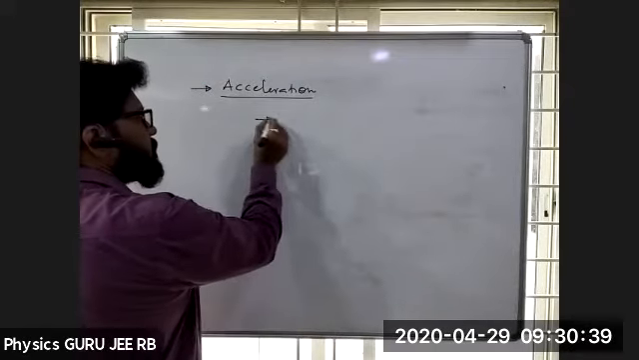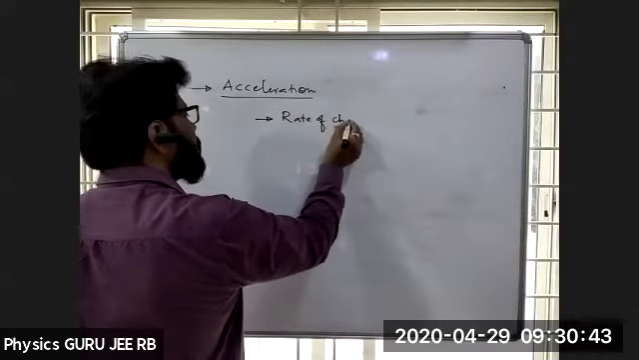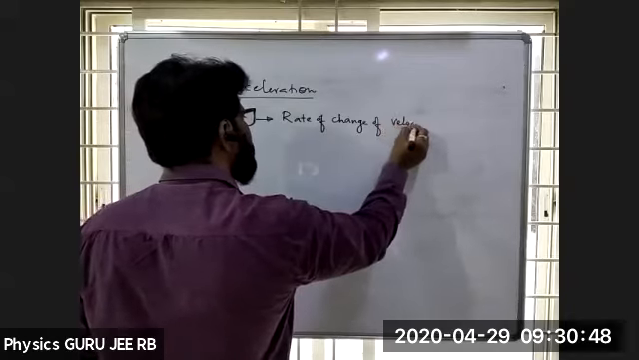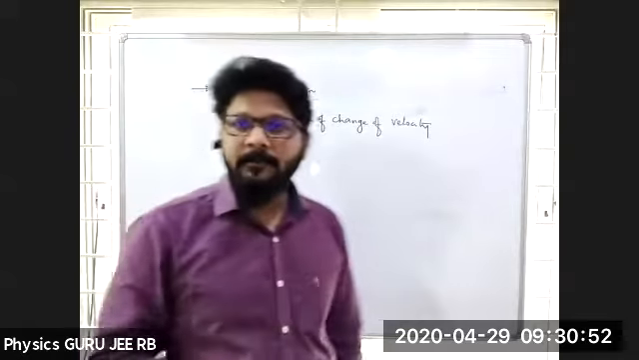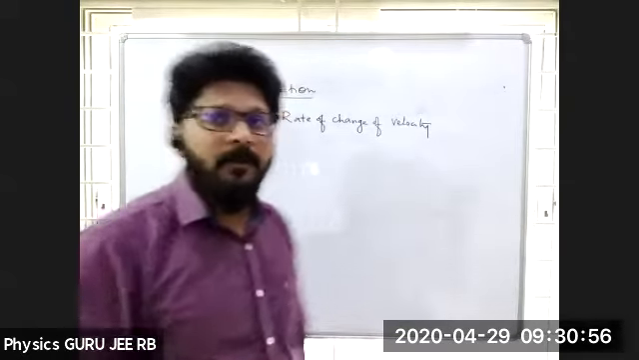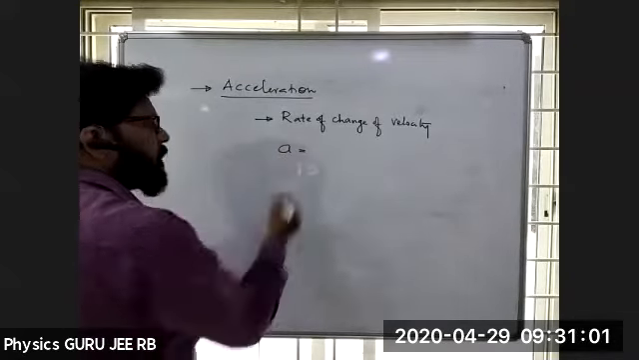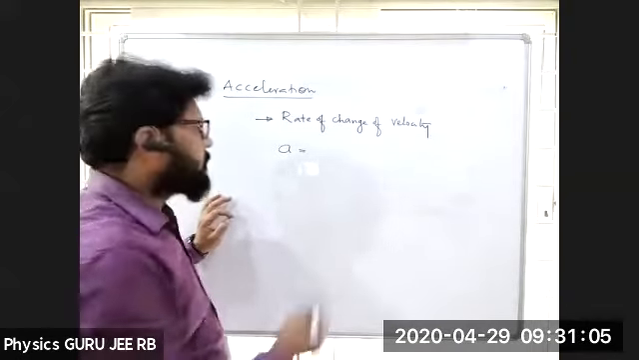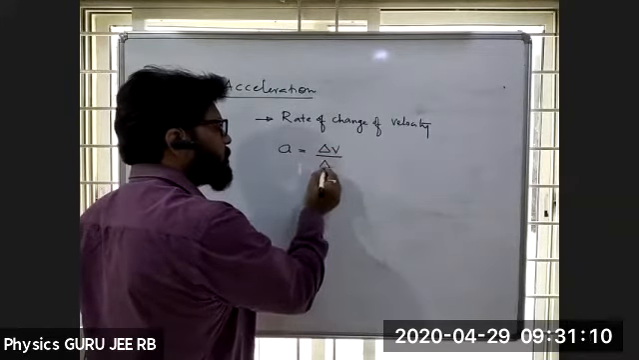First definition is rate of change of velocity. Rate means always it should be divided with time. That is the meaning of rate of change of velocity. If I ask how you define acceleration, it's nothing but delta V by delta T.